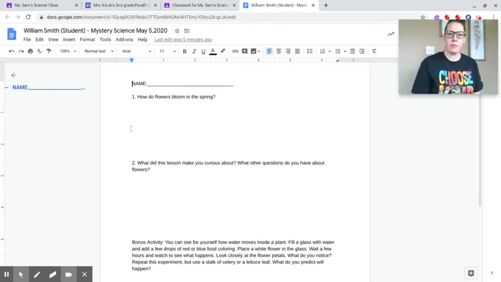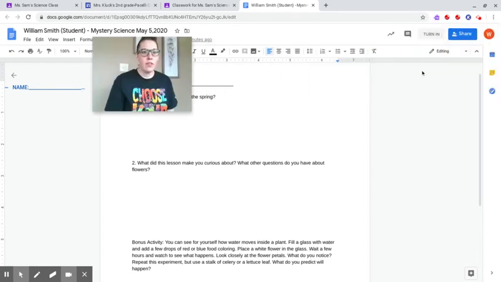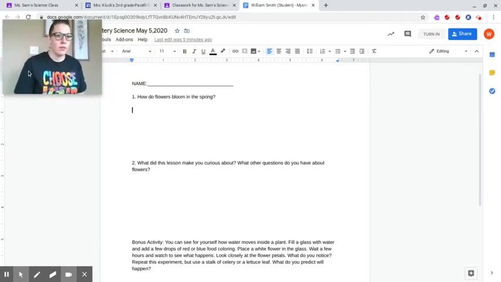How do flowers bloom in spring is the first one. You're going to type in how flowers bloom in spring. Now, if you are really struggling, those of you who are not big typers, remember you can also do Read&Write. It will read for you and it will write for you. All you need to do is click on that puzzle piece.